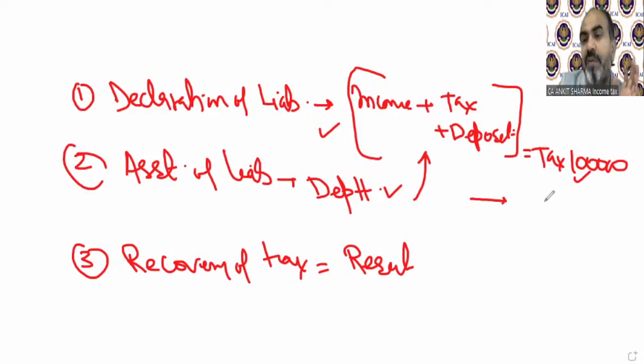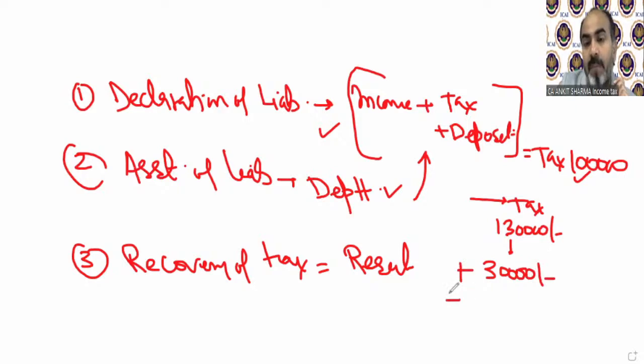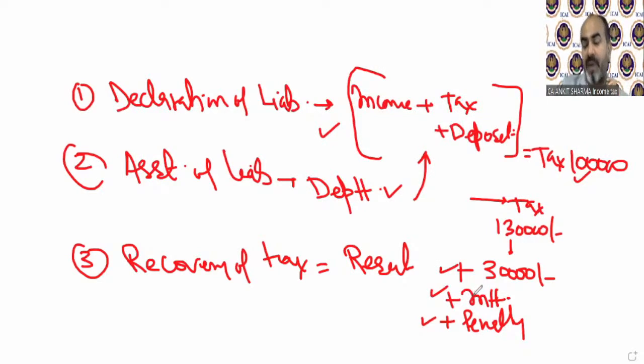In assessment of liability, if the department says, no, your tax was not 1 lakh, it was 1 lakh 20 or 1 lakh 30,000, then what will recovery of tax say? The department will say you need to pay tax of 30,000, of course, plus interest on it. And if there was malafide intention, then penalty can also be imposed. So you need to pay 30,000 plus interest plus penalty in the recovery of tax.